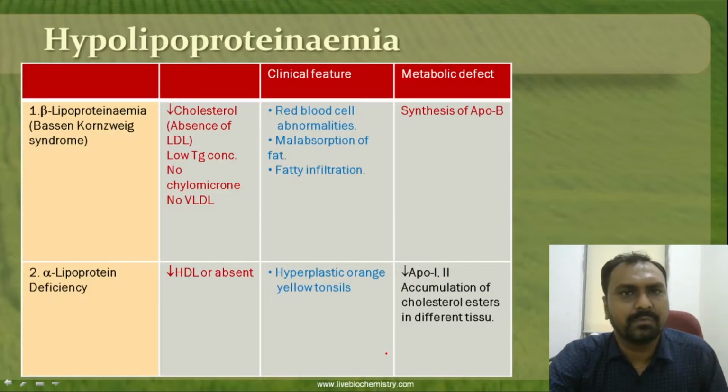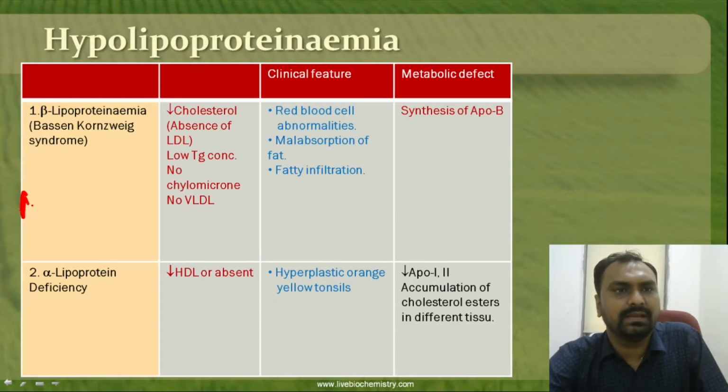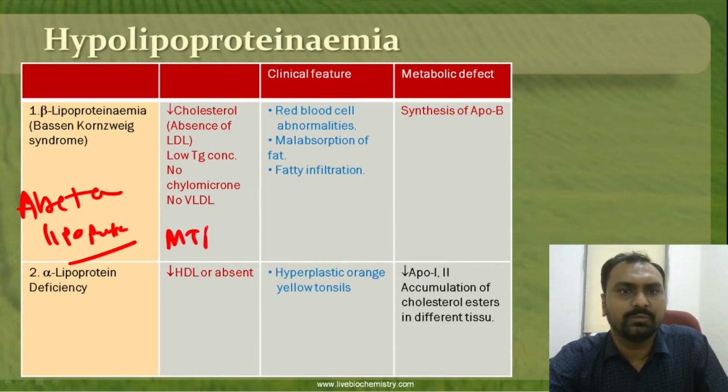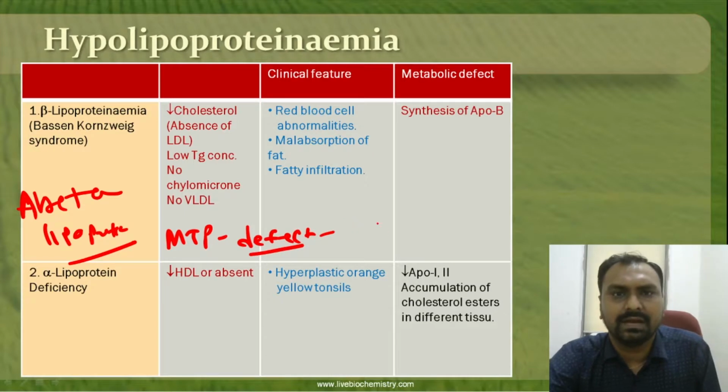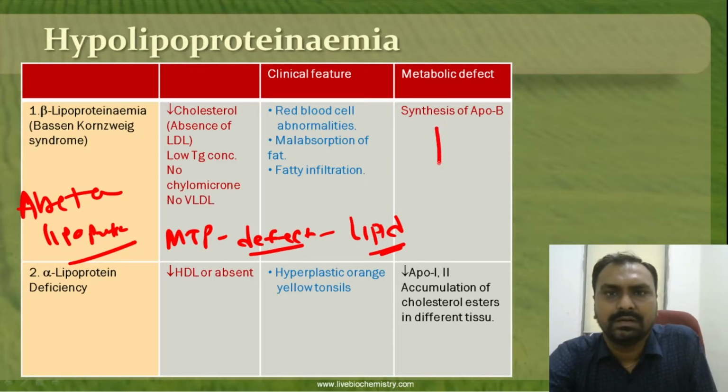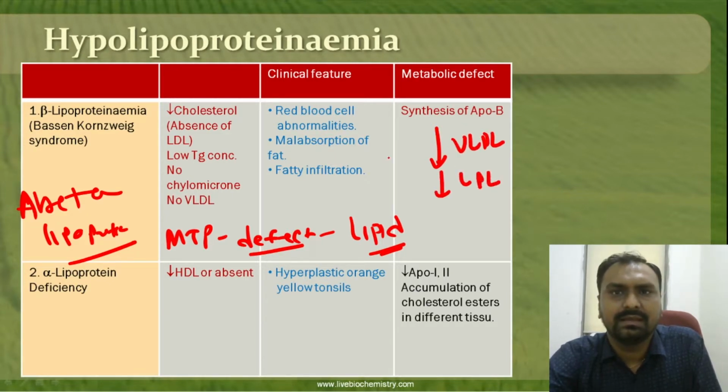Coming to the hypolipoproteinemias, we have seen abetalipoproteinemia, where the microsomal transport protein is defective. The lipids in the intestine and liver are not incorporated into the chylomicron and VLDL, leading to a decrease in VLDL, so a decrease in LDL as well as a decrease in chylomicrons.